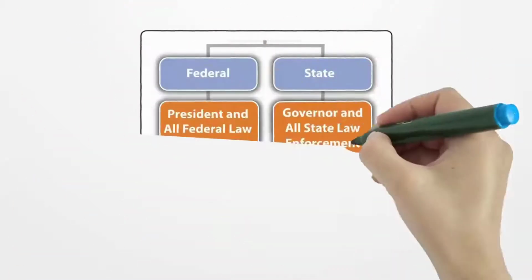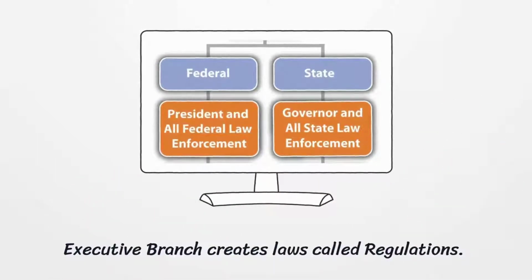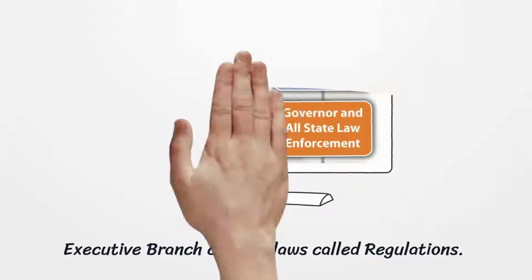The United States and each of the 50 states have an executive body. On the federal level, the head of the executive body is referred to as the president. On the state level, the head of the executive bodies are referred to as governors. There are many parts and agencies that make up the executive body. Although the executive bodies must adhere to the Constitution and the statutes, they also create laws known as regulations. These regulations must be supported by the Constitution, and these regulations will be strictly enforced.